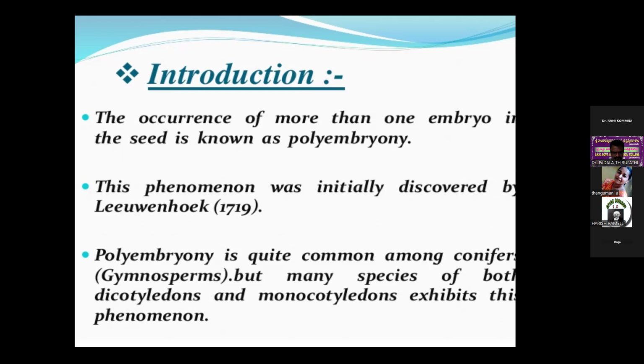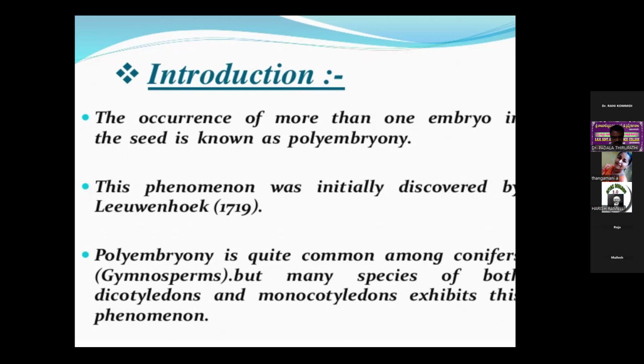But many species of both dicotyledonous and monocotyledonous plants, that means angiosperms, also exhibit this phenomenon.